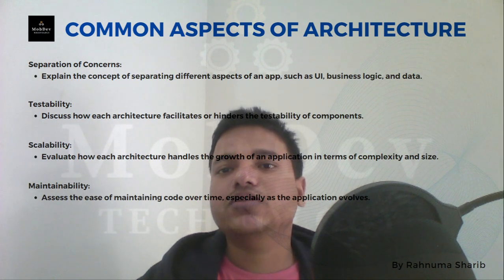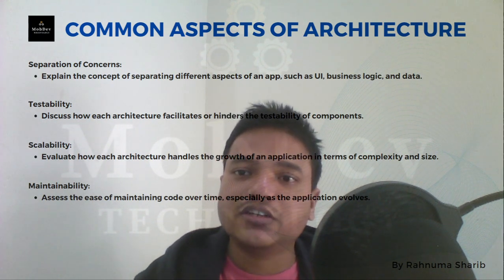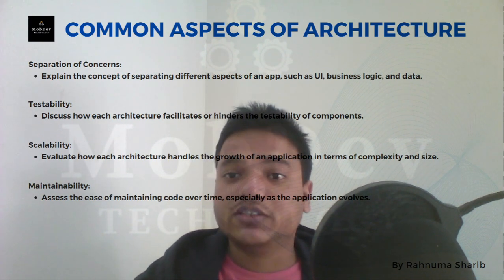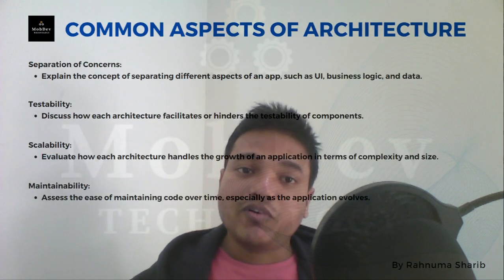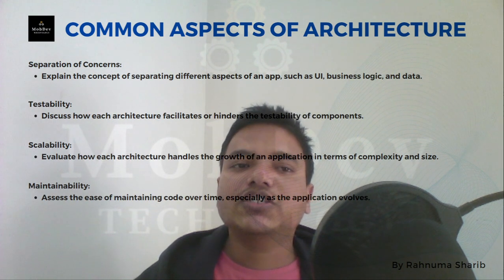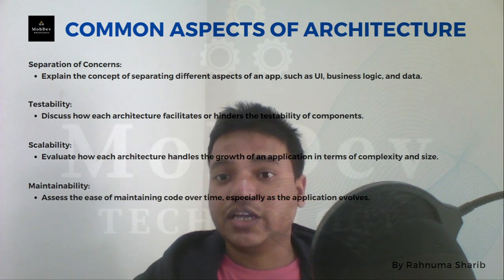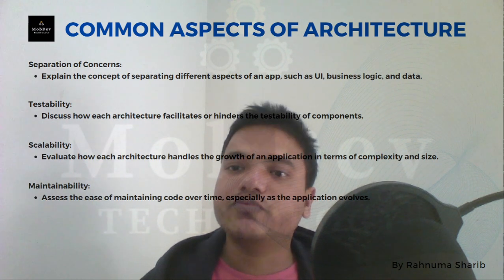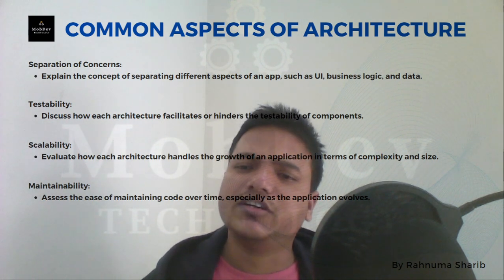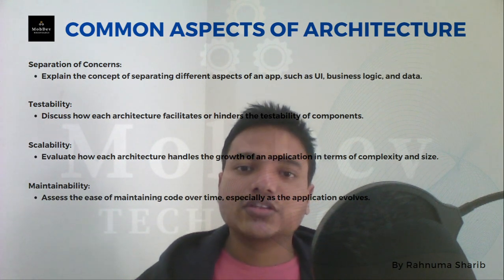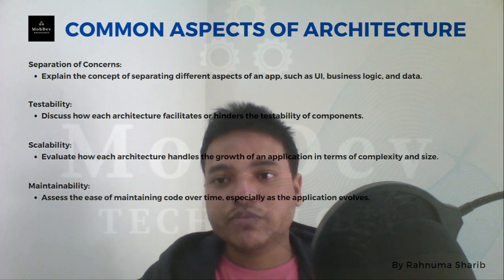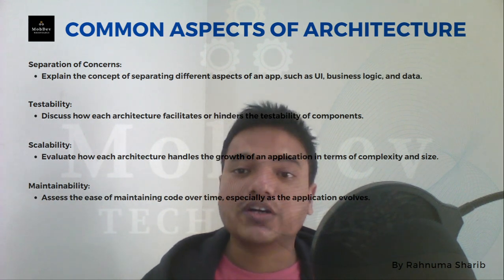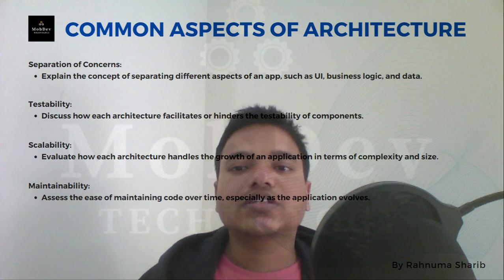Just mention that in terms of architecture, in terms of software development, there are two things. One is separation of concern: if you follow the architecture, it's easy to maintain the separation of concern. Business logic should not have any relation with our view, and the business logic should not have any relation with the data sources. So the UI part, business logic part, and data part are not tightly coupled or related to each other. This is the separation of concern.